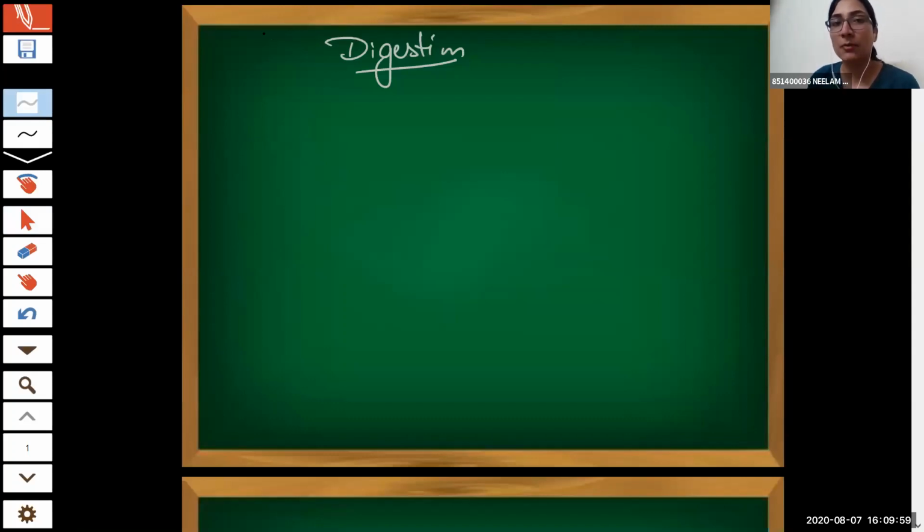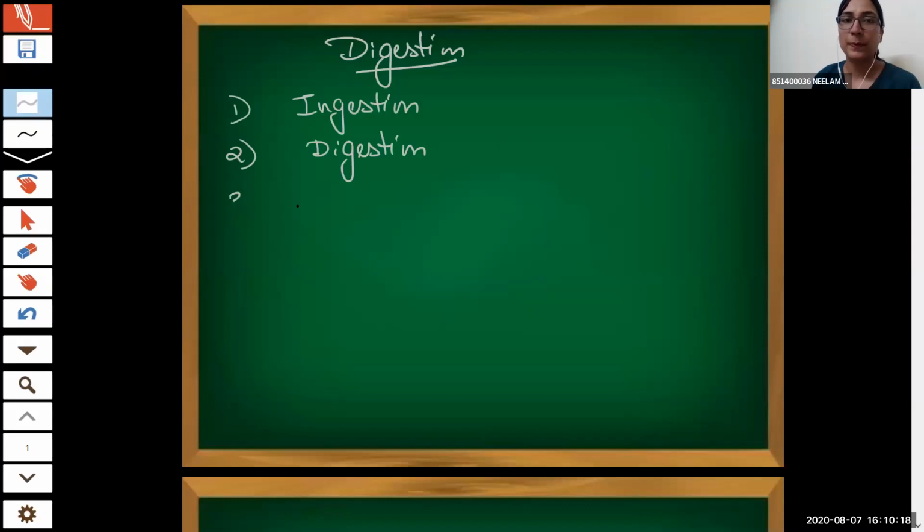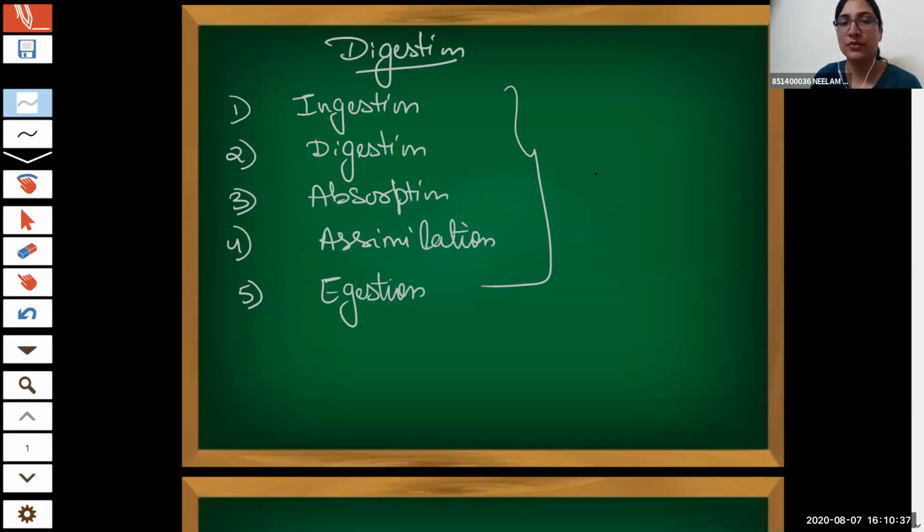When we are talking about digestion, there are basically 5 steps, 5 processes in terms of nutrition. First is ingestion. Second is digestion. Third is absorption. Fourth is assimilation. Fifth is egestion. Now these 5 processes are for animal nutrition.